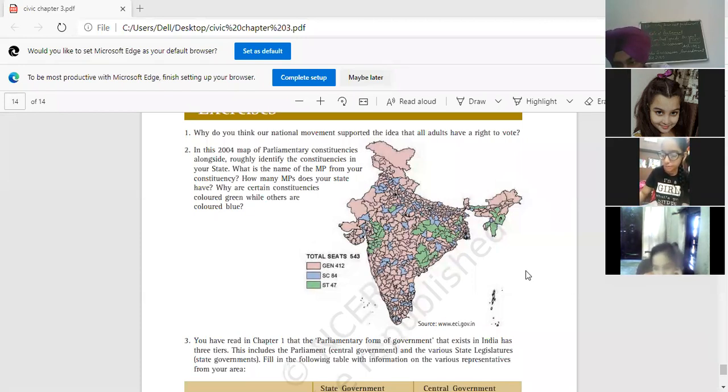It gave Indians the opportunity to cast their vote and elect their leaders who could participate in decision making. The leaders of the Indian freedom struggle thought of a system that allowed participation in the governance of the country. They wanted a government which would be sensitive to people's needs and demands.